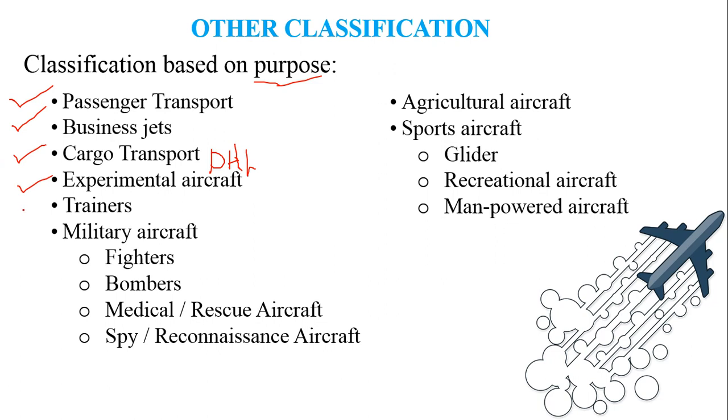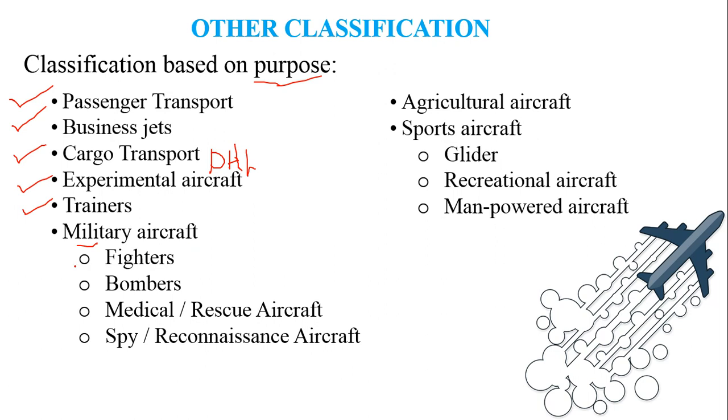The next class is the trainer class. Trainer aircraft are used to train the pilots, such as cadets applying for the commercial pilot license or military license, and so forth. Now, this is a specific class of aircraft, the military aircraft. They are exempted from the DGCA rules, and they have a new set of rules set by the particular military force, such as the Indian Army, Indian Air Force, and so on.